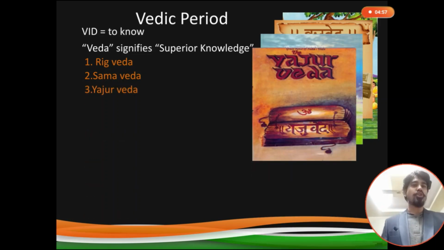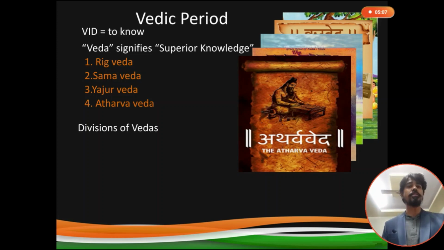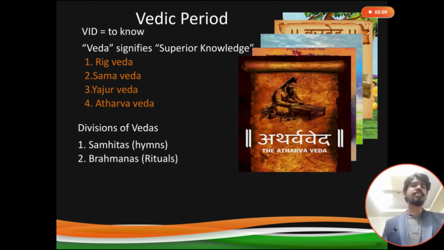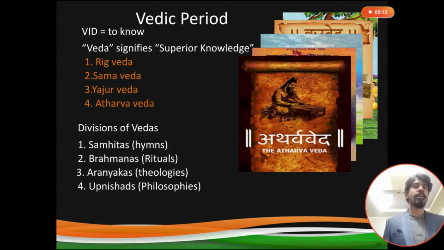Then the third is Yajur Veda, and Atharva Veda. These are the 4 basic Vedas, and there are 4 subdivisions of the Vedas: Samhitas, Brahmanas, Aranyakas, and Upanishads. All these things are important to us, but not right now.